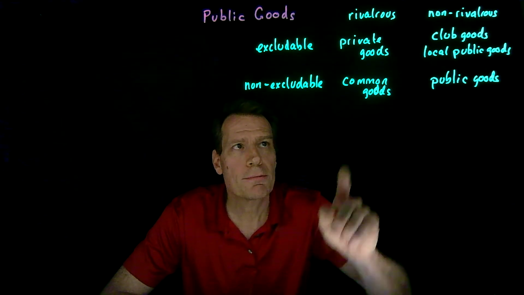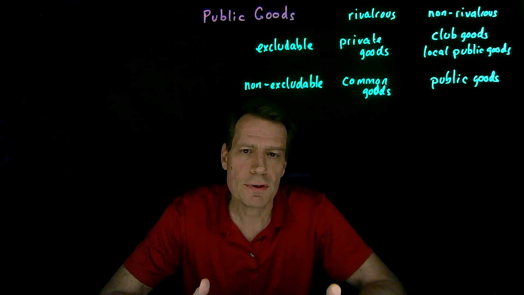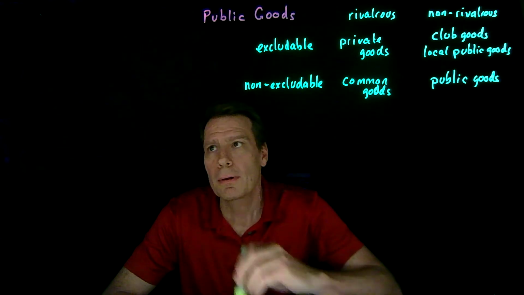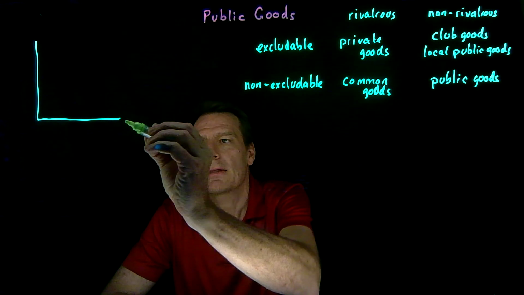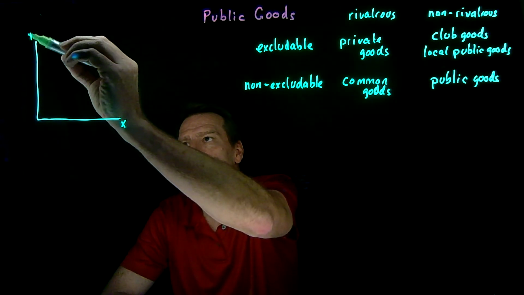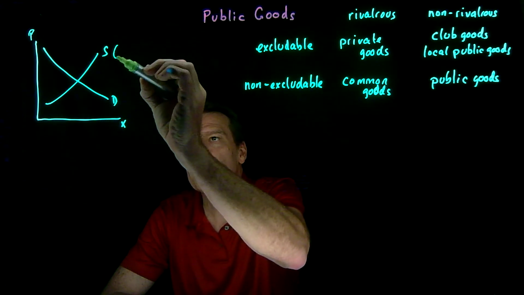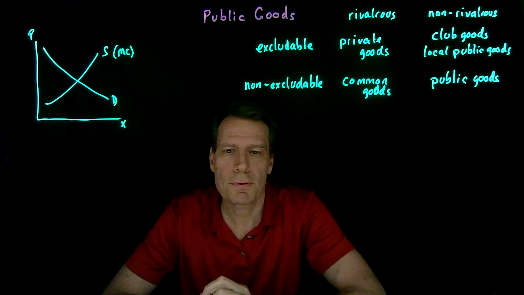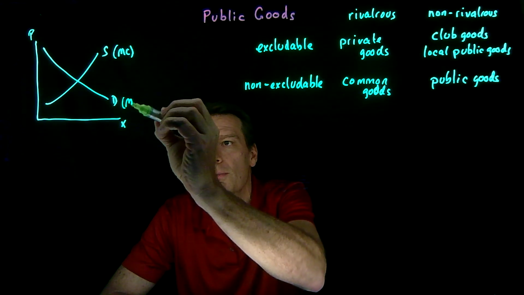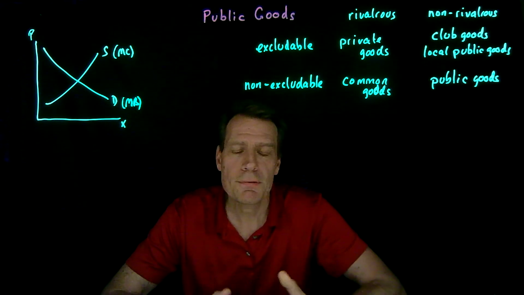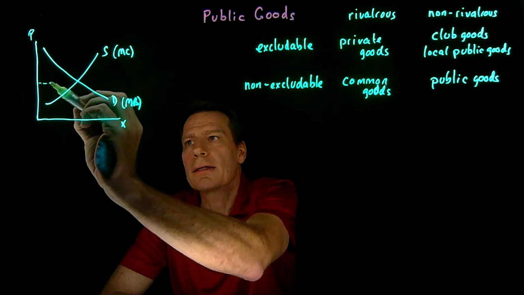Now, if we think about the difference between private goods and public goods, and what level of provision is efficient, we can go back to what we know about private goods. In private goods, in competitive markets, these goods are provided where demand intersects supply. Supply is just the marginal costs of the firms, and demand is the marginal benefits that the consumers receive. And if there are no externalities, markets provide those goods efficiently at the equilibrium price.